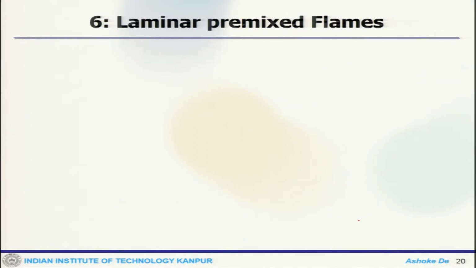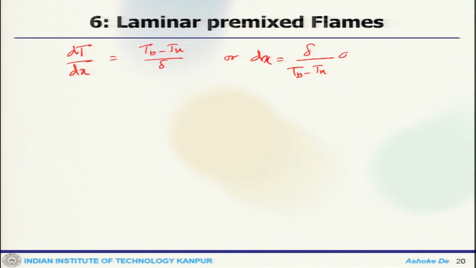So, the dT/dx was (T burnt minus Tu) by delta, or dx is delta by (Tb minus Tu) dT. Now, we switch these things.